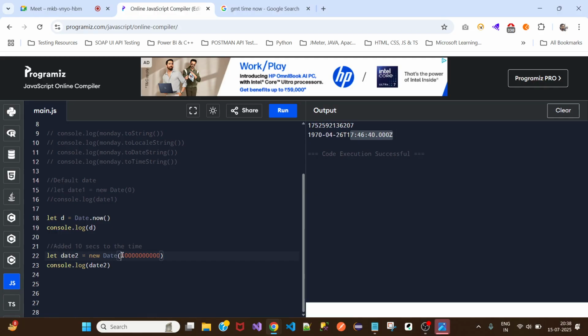It just calculates how many seconds or minutes or hours it changes to. That is what has been added here. And it changed the time, it changed the date and month as well, not the year. The year is still the same. It only changed the month, the date, and then the time based on the milliseconds that we have provided in the parenthesis.